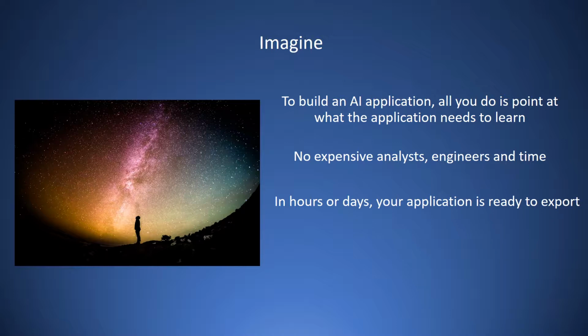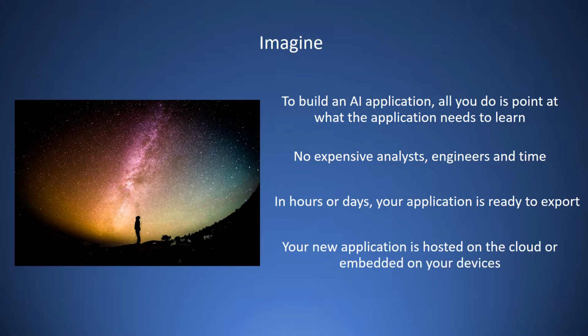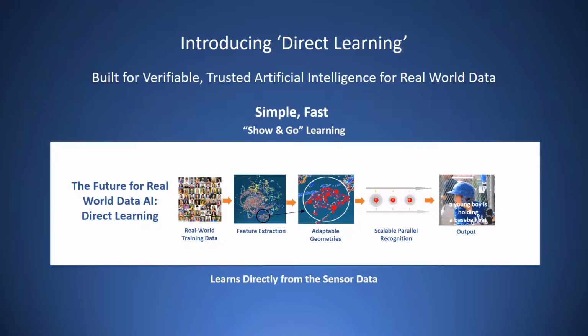In hours or days, your application is ready to export, and your application can be embedded on small devices or function at a large scale. Direct learning is built for real-world data. Real-world data are images, videos, and waveforms from cameras and sensors that are ubiquitous in our modern world. Direct learning learns directly from the camera or sensor output. No complex algorithms, no lengthy process.